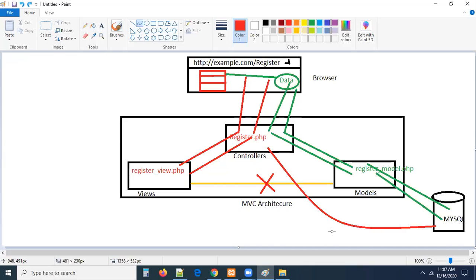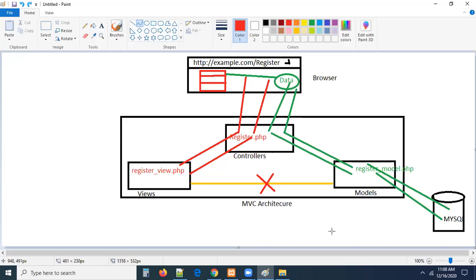But if you are doing so, you are omitting the MVC guidelines. You are not following the MVC architecture rules. Maybe CodeIgniter may support saving the data into the database with the help of the controller, but you can't do it like that. It may be supported, but you can't do it like that. If you are doing so, you are omitting the architecture guidelines. So always we have to follow strict rules and regulations while developing any kind of application, guys.